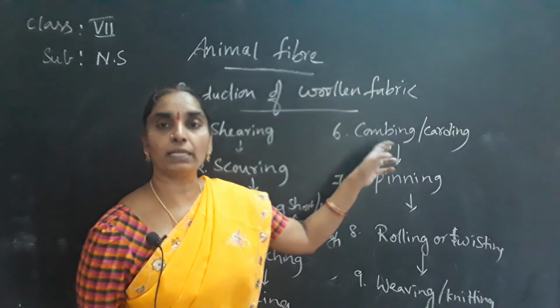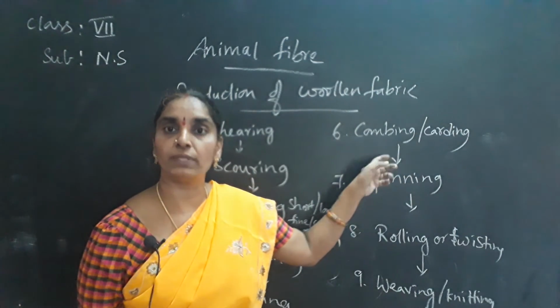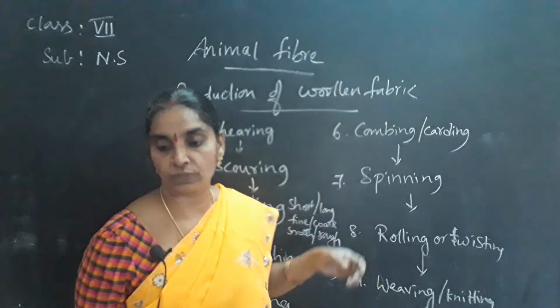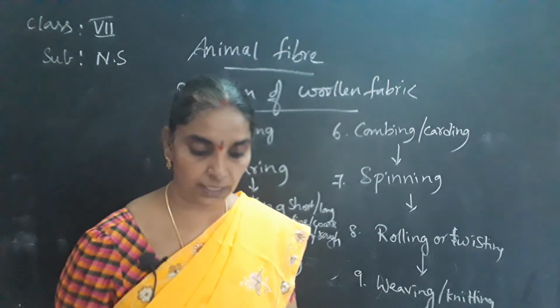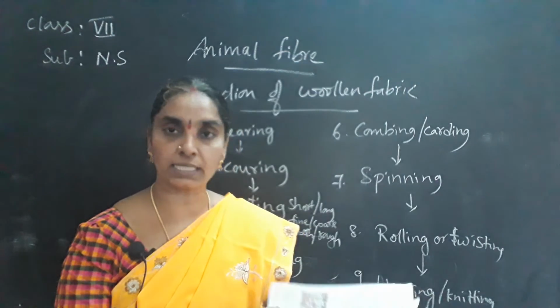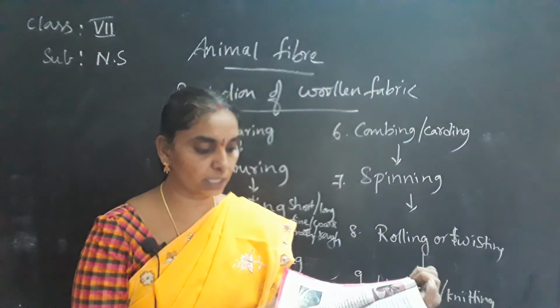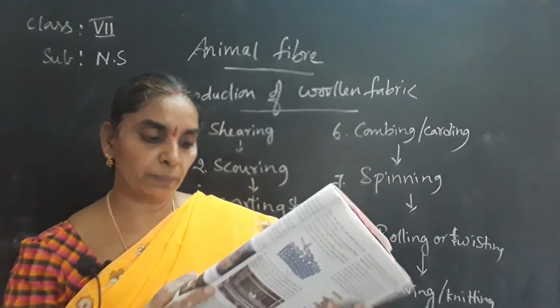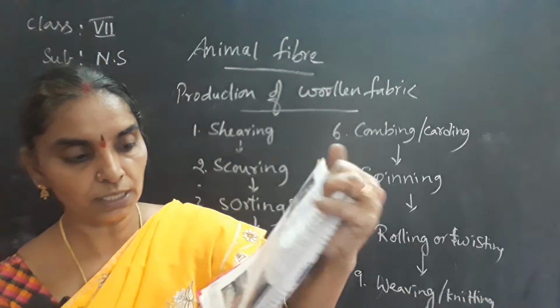So next, combing and carding process is done with the help of the carding machines. Combing machines are being used. In fact, you can see the picture of the combing machine in your textbook, children. It is clearly given over there for you. This is the combing machine. See here, children. This is the combing machine.